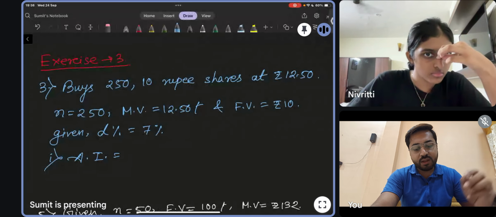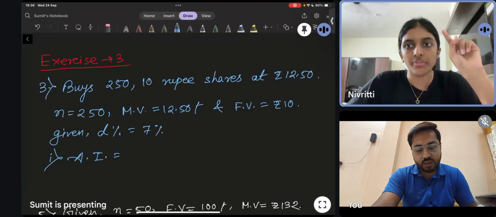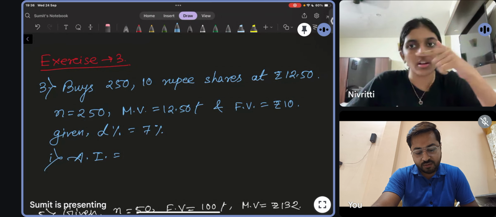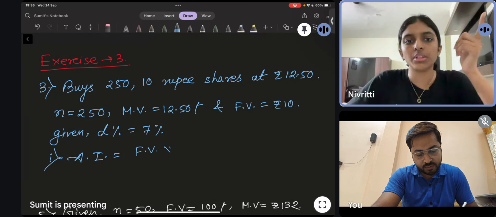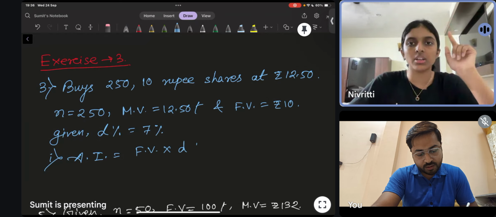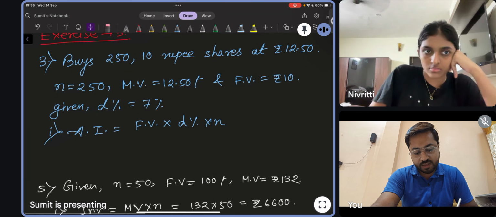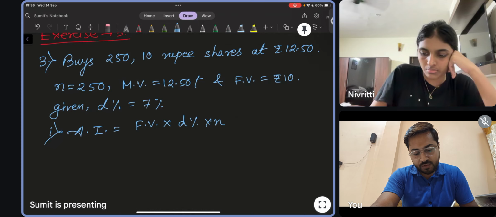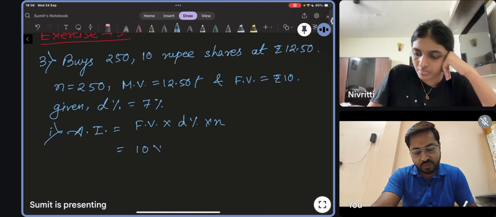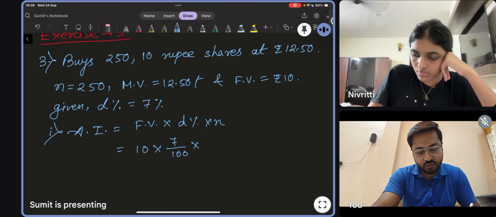So AI will be, what is the formula? I told you, you will think in that way. Face value into dividend percent into the number of shares. Very good. So you put all the things. Face value is 10, dividend percentage is 7, so 7 by 100, number of shares N is 250.